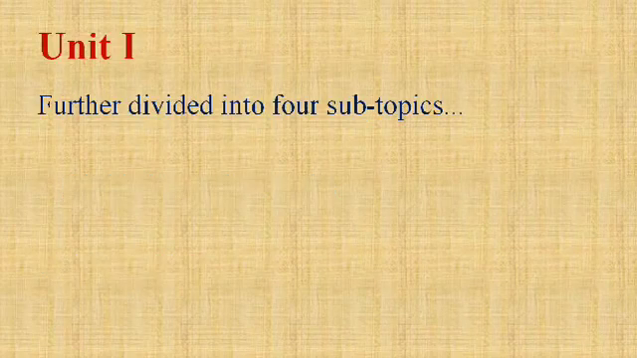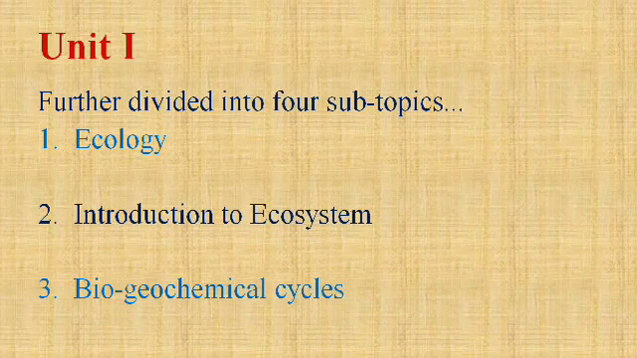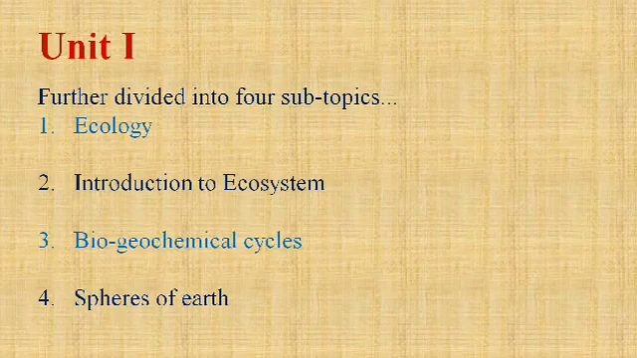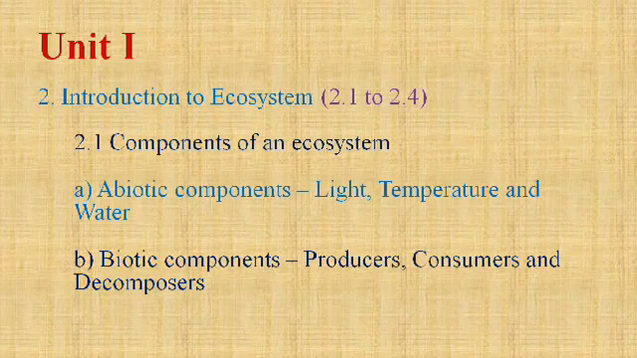Unit 1 is divided into 4 subtopics, namely ecology, introduction to ecosystem, biogeochemical cycles, and spheres of earth. The first one is ecology. Ecology means the interrelation between animals and their surroundings, and its scope we have to discuss in this segment of unit 1. The second segment of unit 1 deals with the ecosystem.